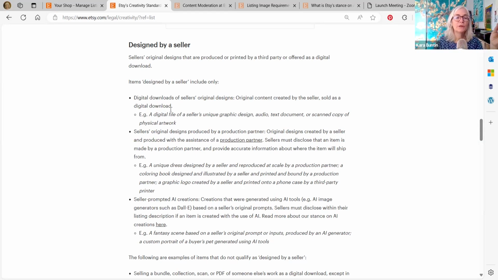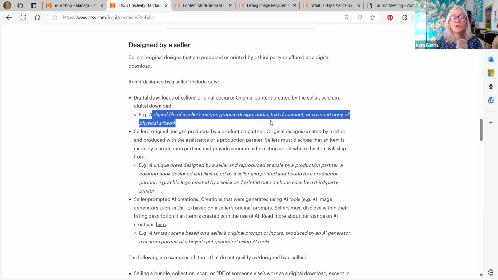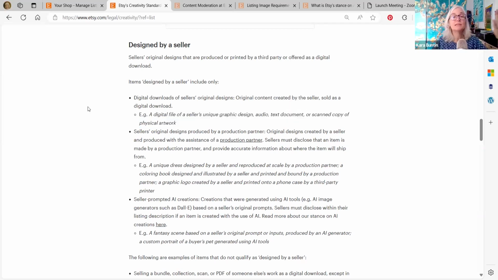Like I said, if you have paintings that you're selling prints of digitally, it's designed by. So the examples are a digital file of the seller's unique graphic designs, audio, text document, or scanned copy of physical artwork. So you are no longer the artist, you're the designer. That's how Etsy's defining this.